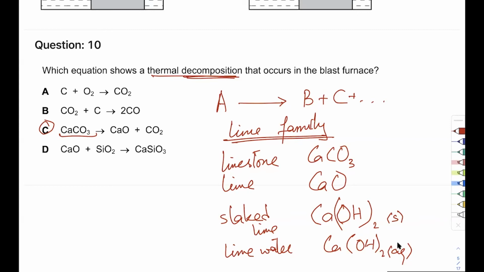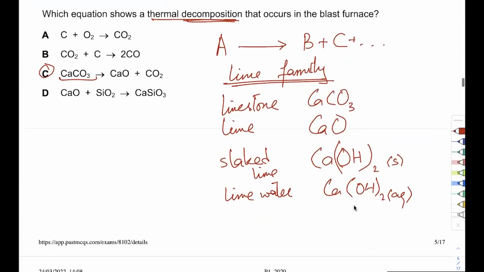It's slightly different from concentrated, because concentrated simply means there's a high amount of it. In a concentrated solution, you can add more and dissolve more, but in a saturated solution, you can't. If you add something to a saturated solution, it will just stay as it is. It will not dissolve. Okay, so those are the 4 things of the lime family.